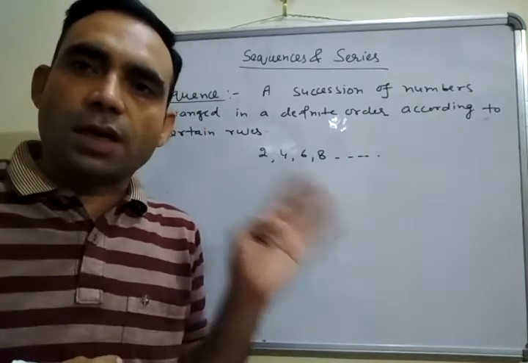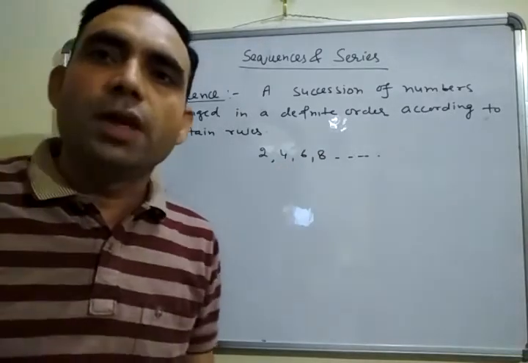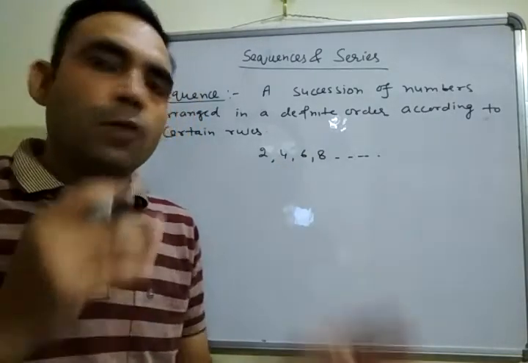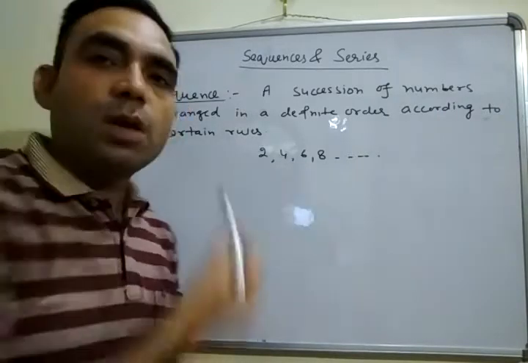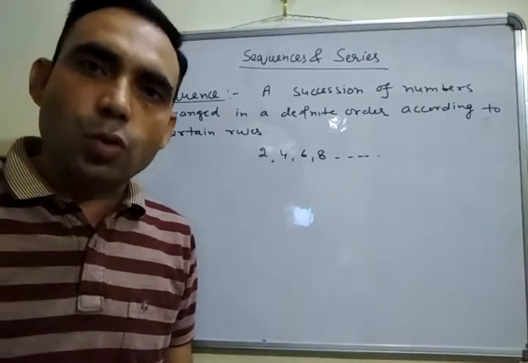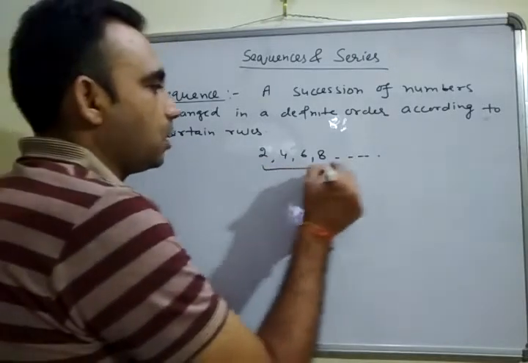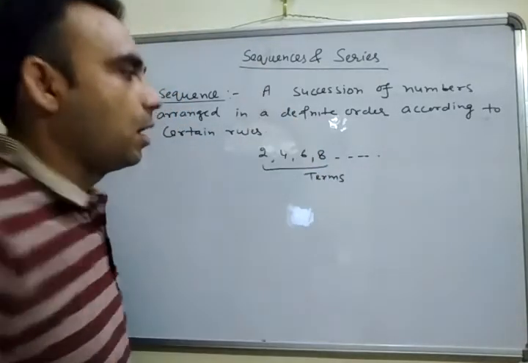These numbers are the collection of even natural numbers. So this is the sequence of even natural numbers. It follows a certain pattern. The first even natural number is 2, the second is 4, the third is 6, and so on. These numbers are called terms. The numbers contained in the sequence are called terms.